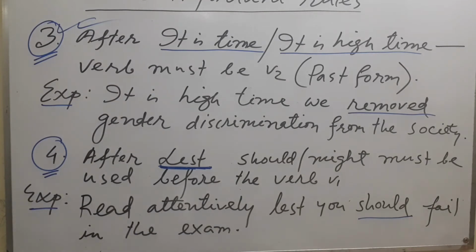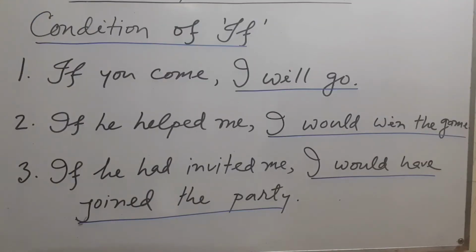So once again I repeat, if there is 'it is high time' in a sentence, the verb must be past form. At the same time, if there is 'lest' in a sentence, then you should use should or might before the verb V1.